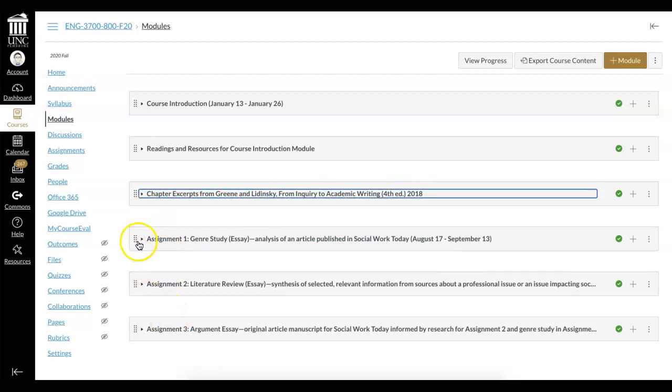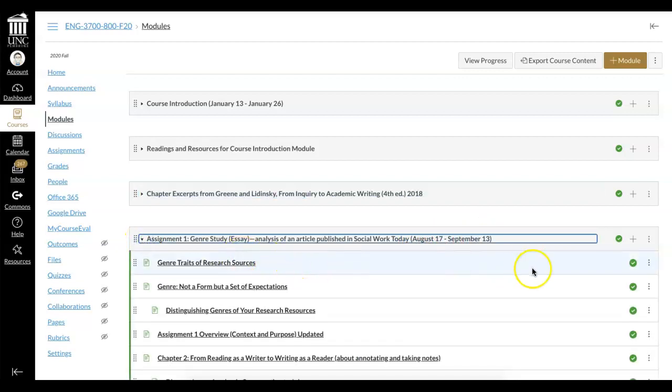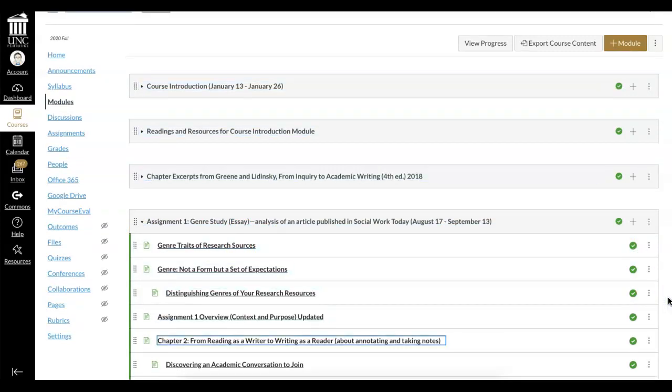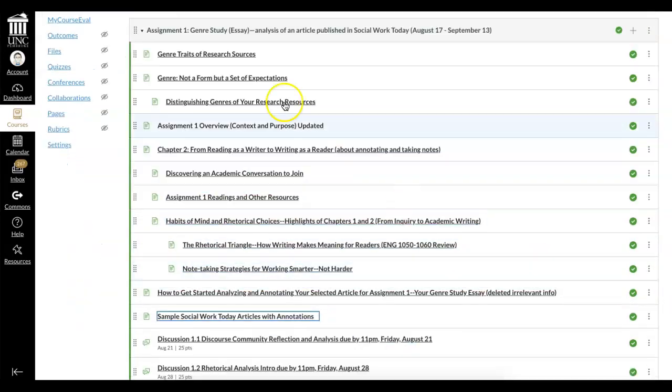And then there are 3 major assignments, as I said, and they are accomplished over a period of time. Each one takes about a month, and so time management will be important. And you can see again that there's a lot of information that comes well before the final assignment link. We're talking about genre, we're learning how to distinguish their traits, we're learning about what that has to do with what you're going to do in the very first assignment, approaches to that assignment, readings for that assignment, getting started with that assignment.